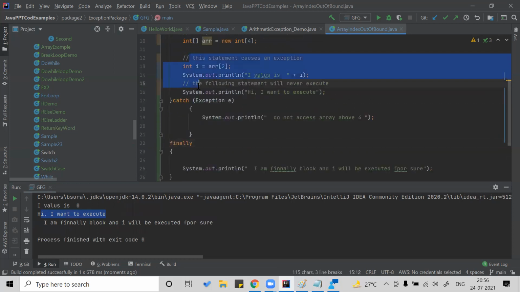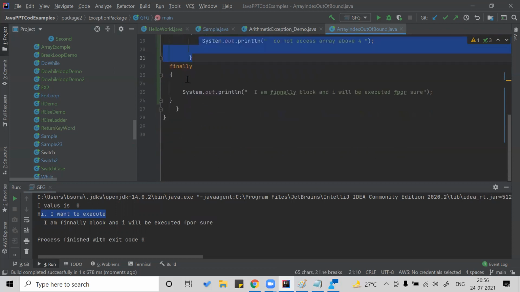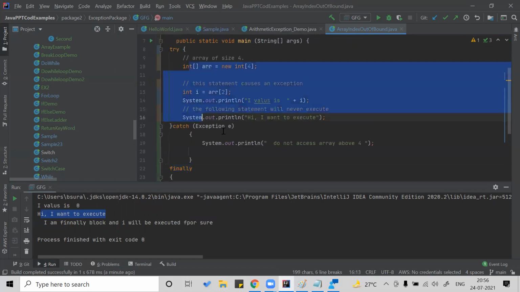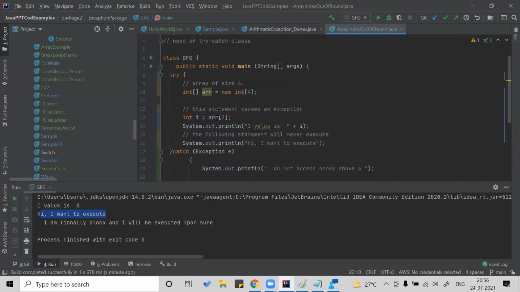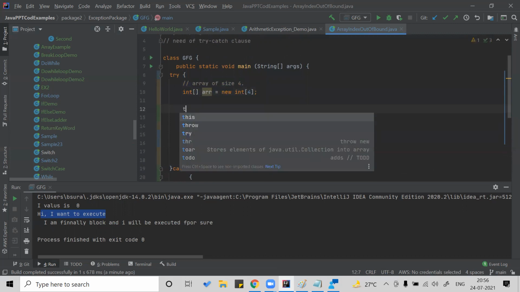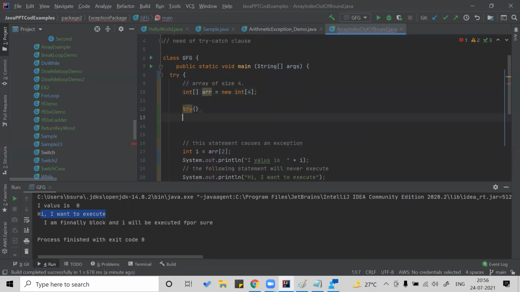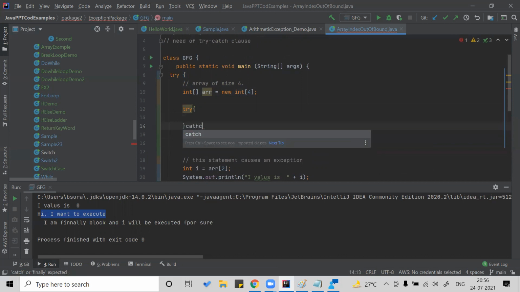Because there is no exception raised, so catch is not executed. Finally will surely be executed. Even if the try block executes well and the project is going good, finally will be executed. Even if some exception is raised and catch is executed, finally will surely be executed. That is about finally. Inside the try you can also have more try and catch blocks, in this way.